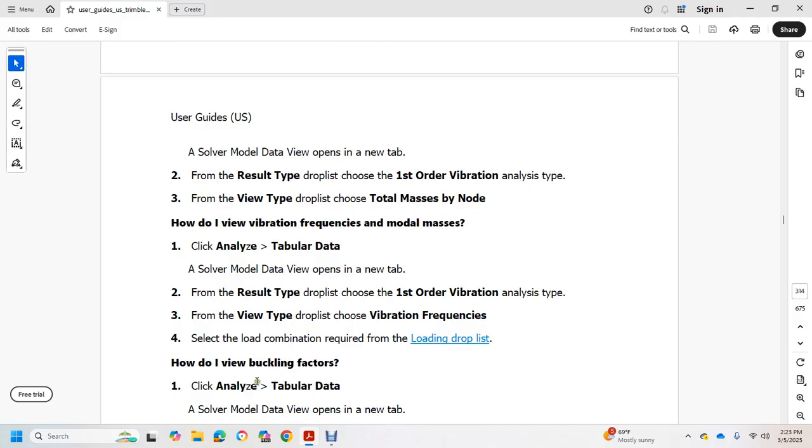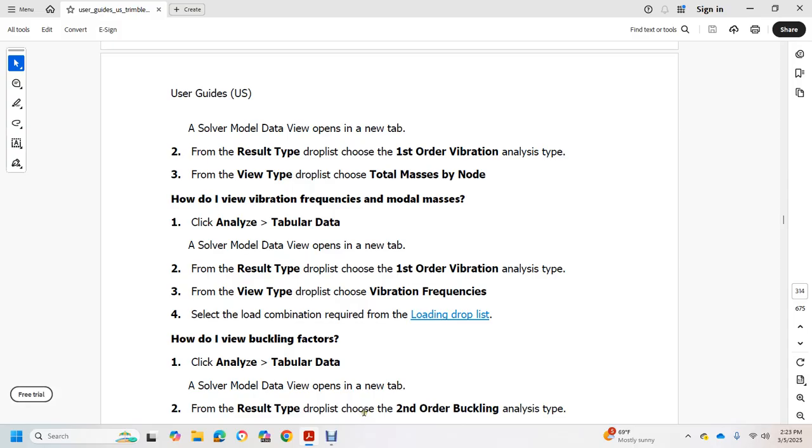How do I view the buckling factors? Analyzing Tabular Data. Solve the model data view. Open the new tab. From the result type, choose the drop-down list.